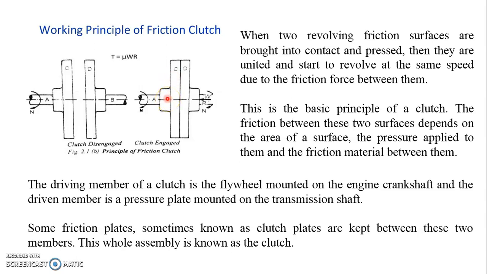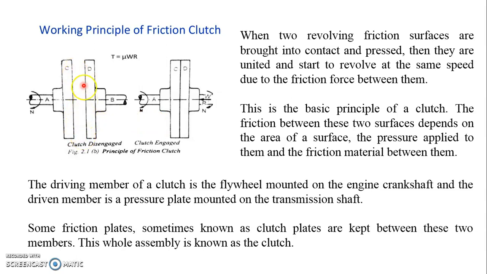So the friction between the two surfaces depends upon the surface area of these two members, driving and driven member, the pressure applied, and the type of friction material used between the two surfaces.